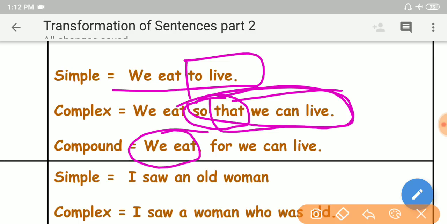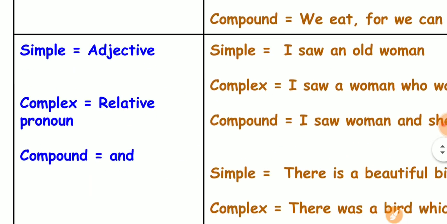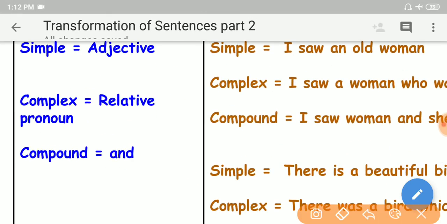We eat for we can live: for is a coordinating conjunction, and we can live is an independent clause. So two independent clauses joined by a coordinating conjunction is a compound sentence, my dear friends. So like this, let us go on and learn with the other examples.